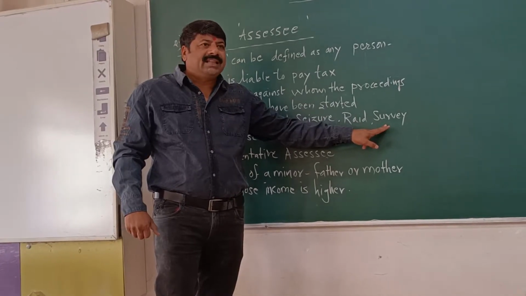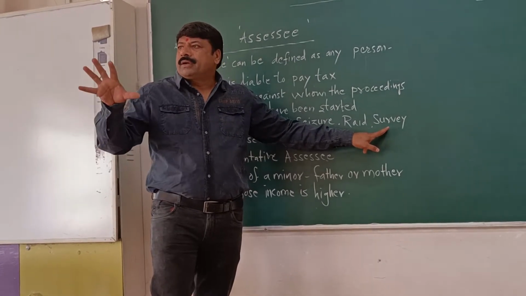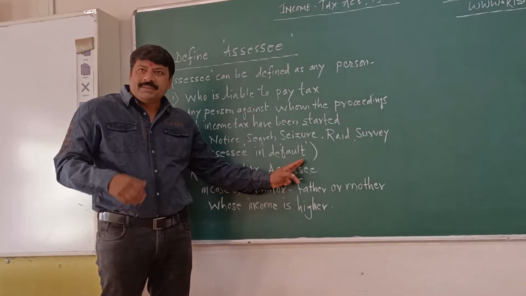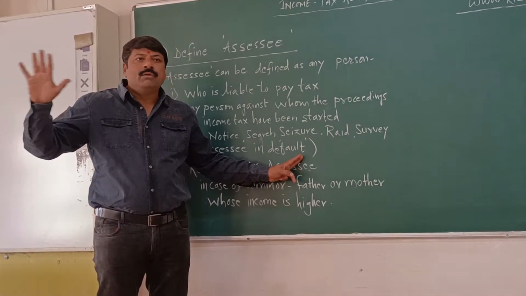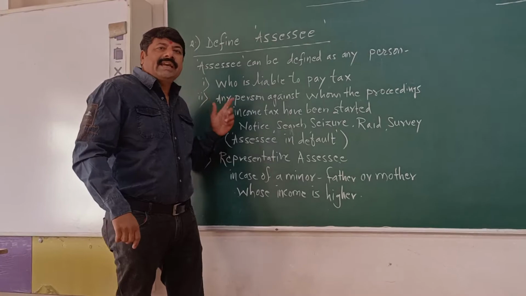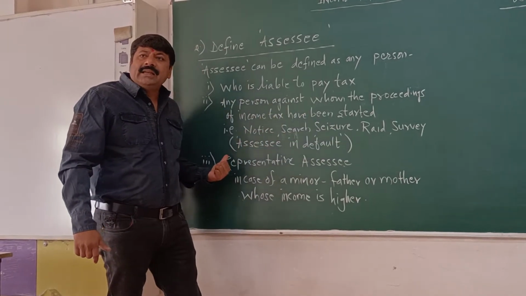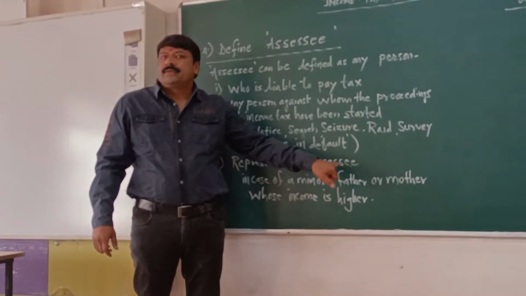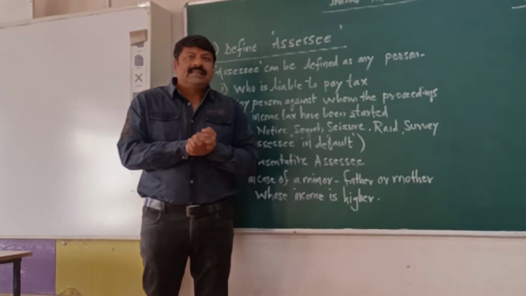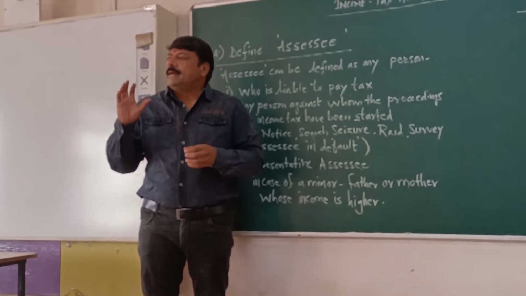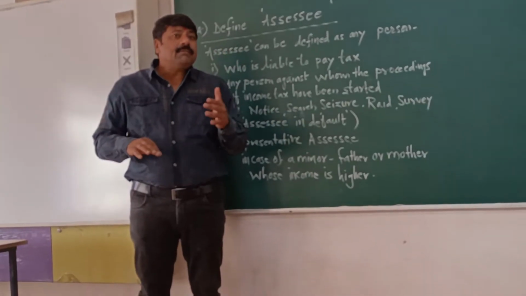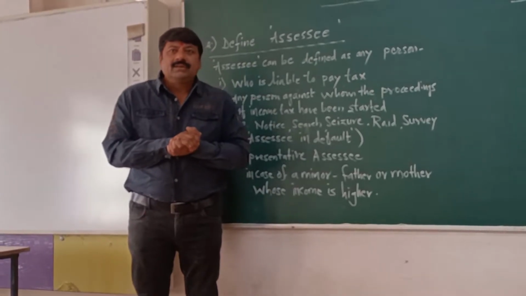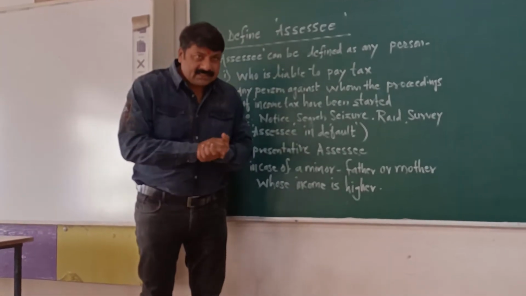Okay, if information is gathered by the Department of Income Tax for any particular person, then he becomes assessee in default. If he says, I don't have any income, I will not pay tax, but if department is taking any kind of action, he becomes assessee in default. And third is representative assessee. Friends, representative assessee is a concept which is coming under the income of a minor. You know minor? Minor is a person who is below the age of 18 years.